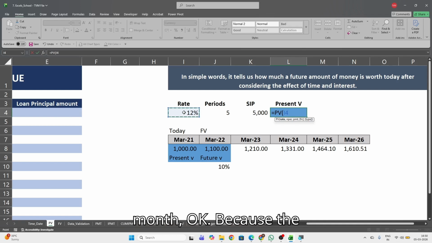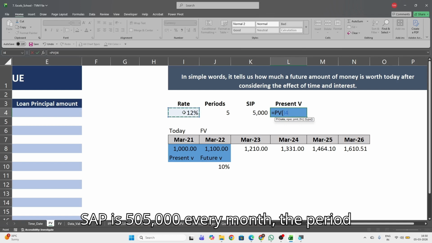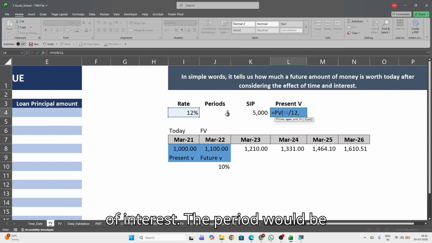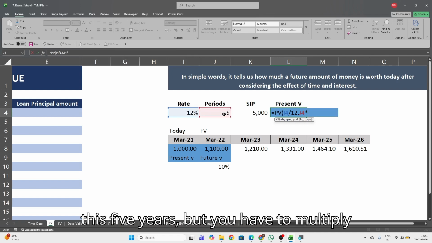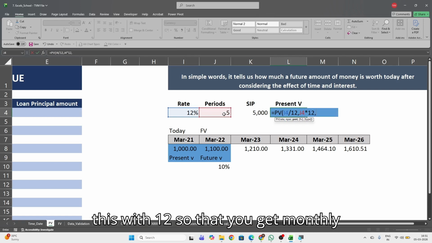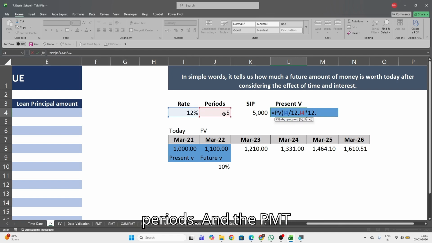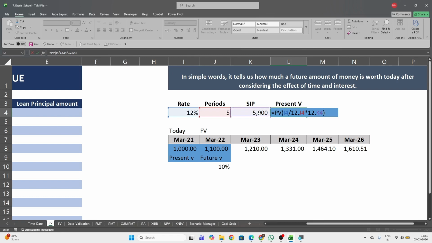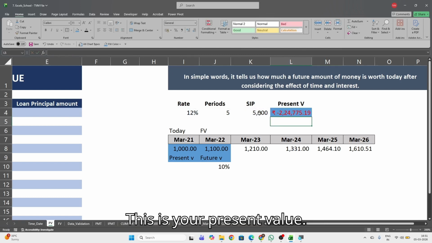Okay, because the SIP is 5,000 every month, the period is, right? So this should be divided by 12 so that we get the monthly rate of interest. The period would be this 5 years, but you have to multiply this by 12 so that you get monthly periods. And the PMT, every month you make a payment of this much, right? So what should be your present value? This is your present value.